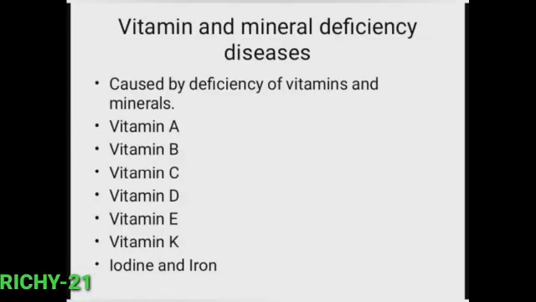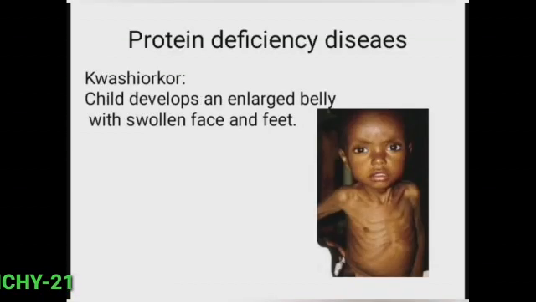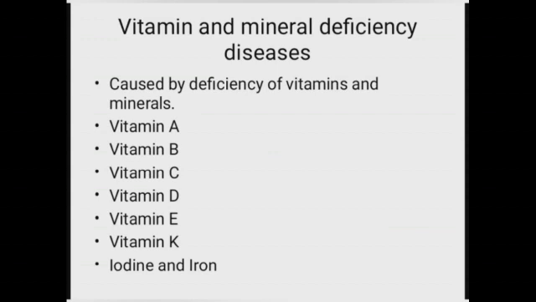Kwashiorkor disease is found more among people in developing countries. It is because their diet is high in carbohydrates, which is cheaper, and low in proteins. As they live below the poverty line, they couldn't afford protein-rich food, which is costly. By eating protein-rich foods like egg, milk, fish and green leafy vegetables, we can avoid protein deficiency diseases like kwashiorkor and marasmus.